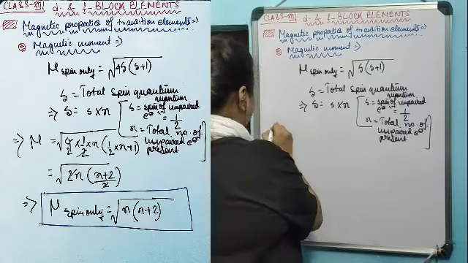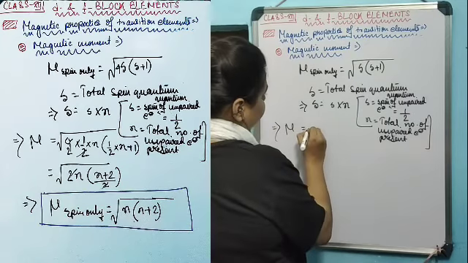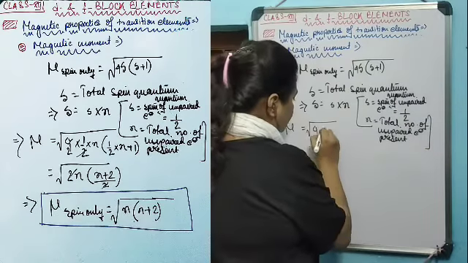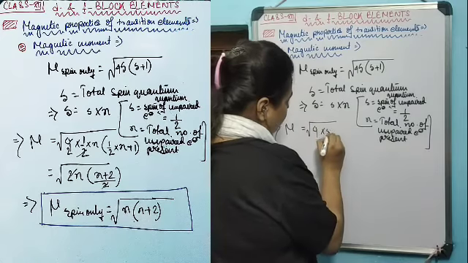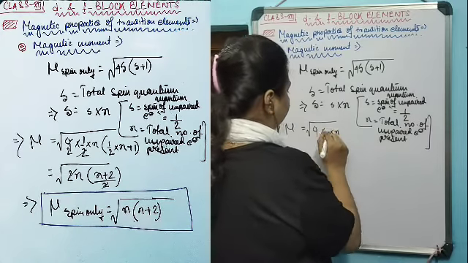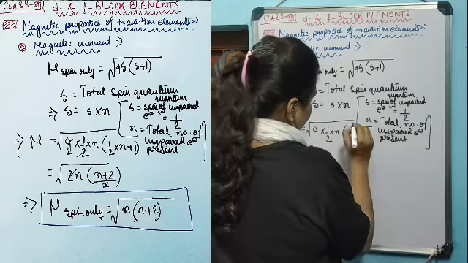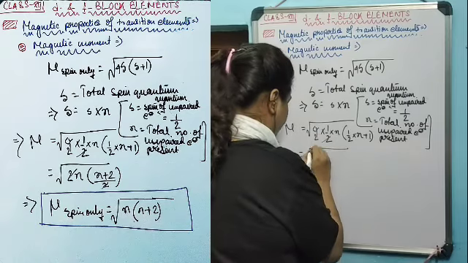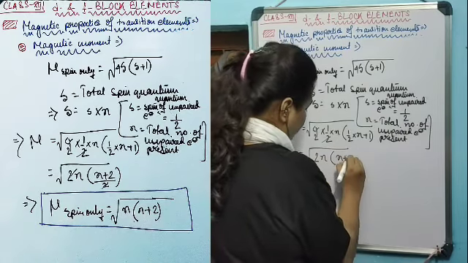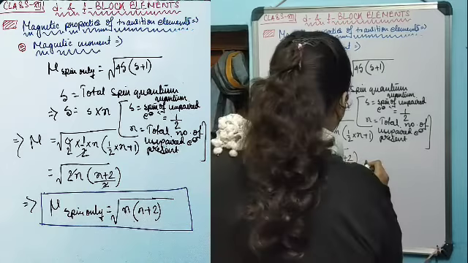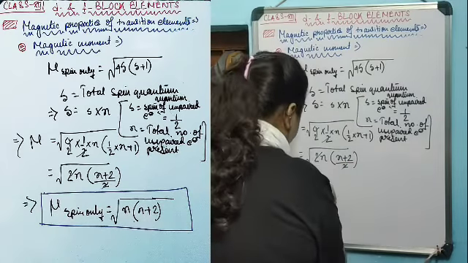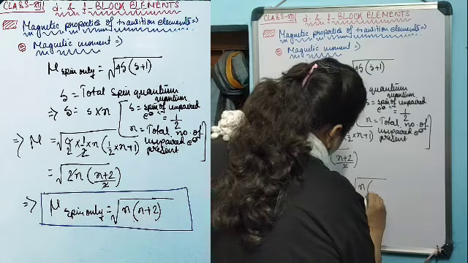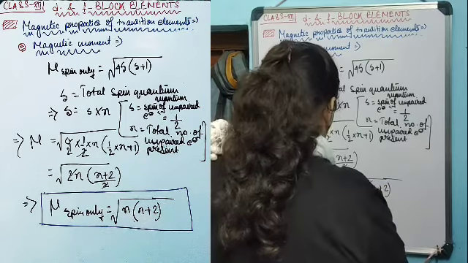By putting this value, the spin-only value becomes mu equals root over 4S(S+1). In place of capital S you can write half times n, so 4 times n by 2 times (n by 2 plus 1), which gives n(n+2). So the remaining equation is mu spin only equals root over n(n+2).